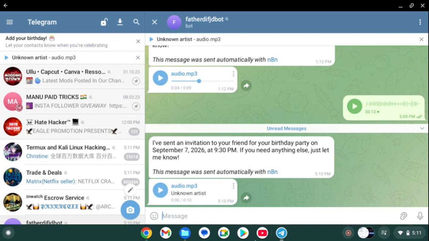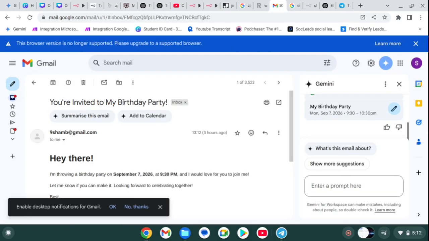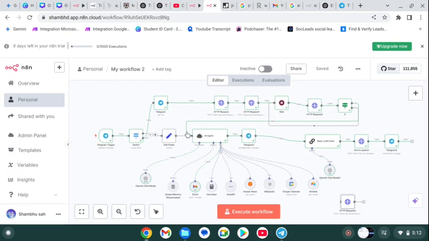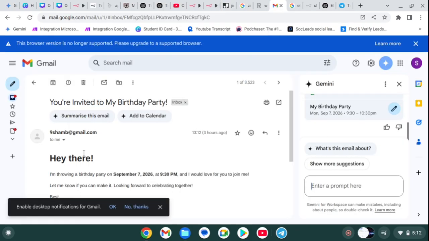Let's see if it can do the work. Let's go to my workflow and see if this sends a Gmail or not. So what is the Gmail I use? I literally don't know. Let's see. Actually, I already tried this email before.